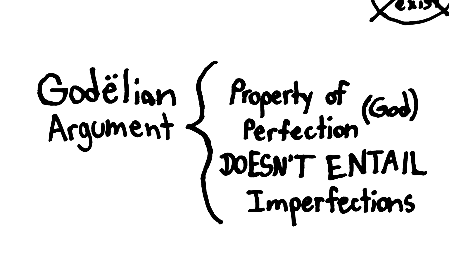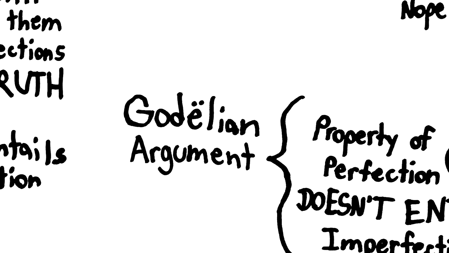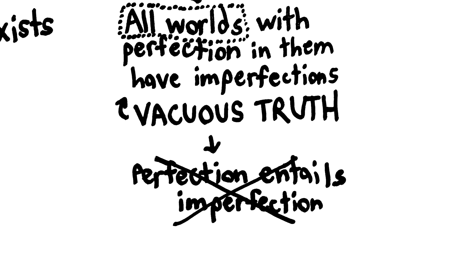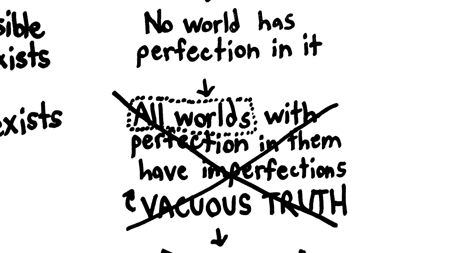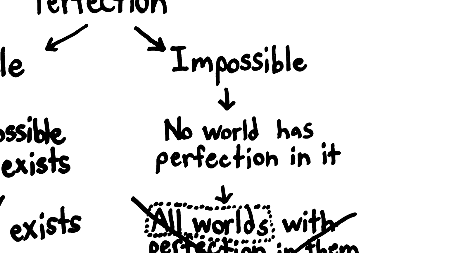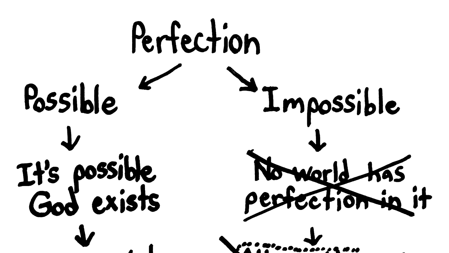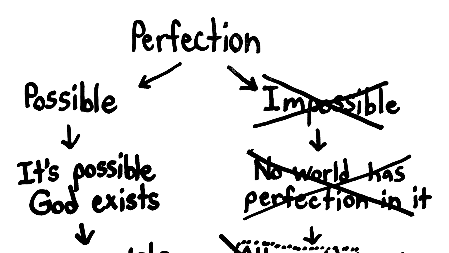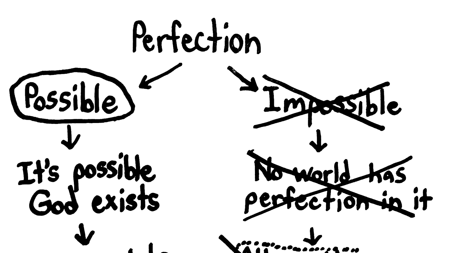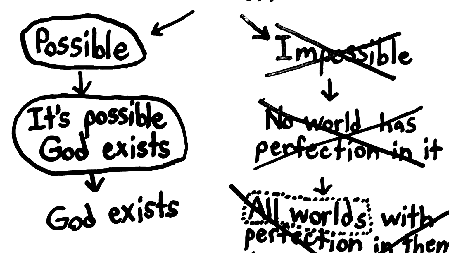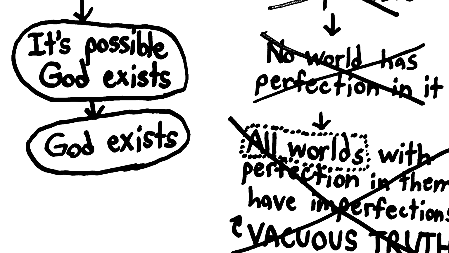That's why the premise of a Godelian argument is something like, perfection doesn't entail imperfection. Because accepting that premise means you need to deny that perfection entails imperfection, which means that you need to deny that all worlds with a perfect being have an imperfect being, which means you need to deny that no world has a perfect being in it, which means you need to deny that perfection is impossible, which means you need to affirm that perfection is possible, which means you need to affirm that God exists in some possible world, which means you need to affirm that God exists in all possible worlds, which means you need to affirm that God exists.